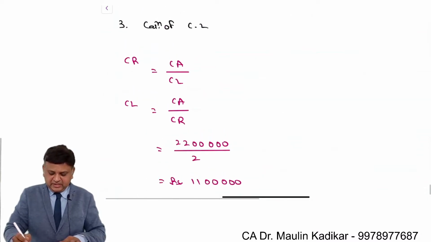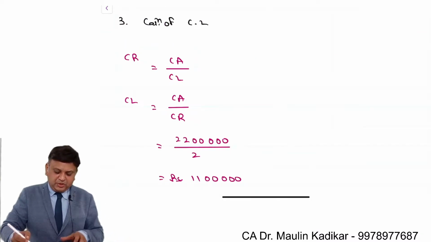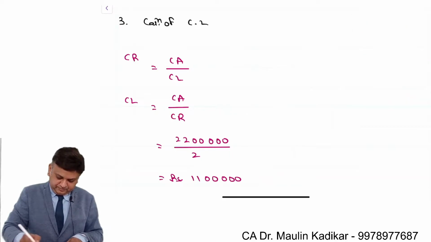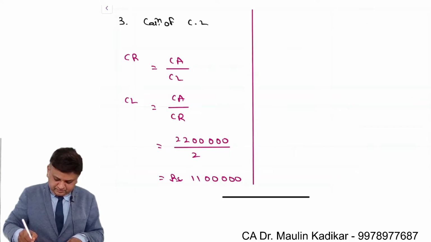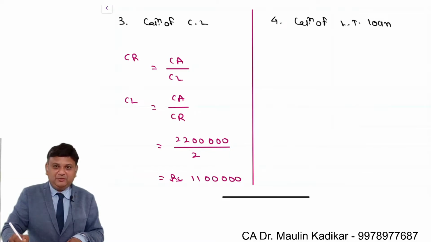This is the way you can make the computation of the current liability very simple. Then we can compute the long-term loan. Next is fourth, calculation of long-term loan.